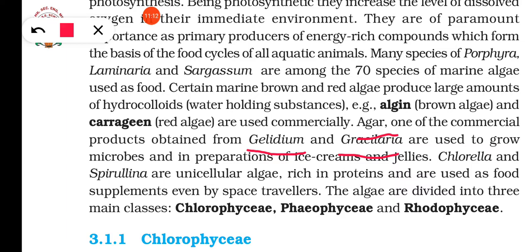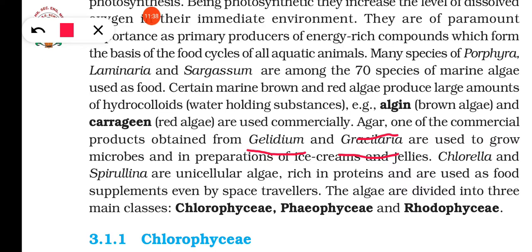This agar is used as a solidifying agent, so it can be used for the preparation of tissue culture medium or the medium for the growth of certain microbes in labs.